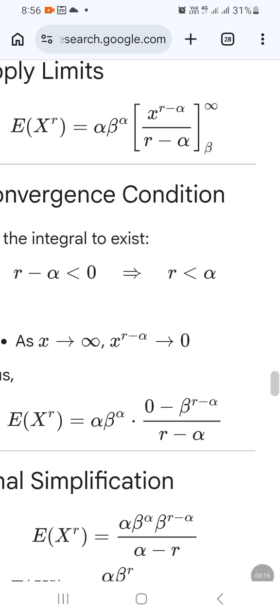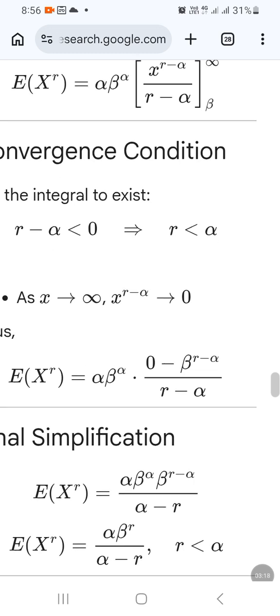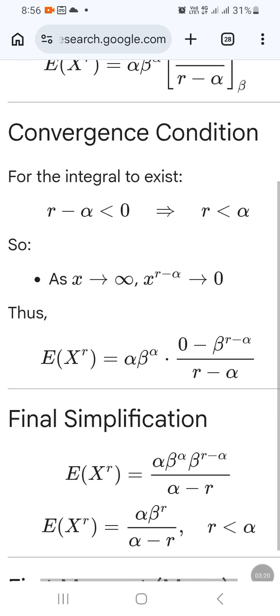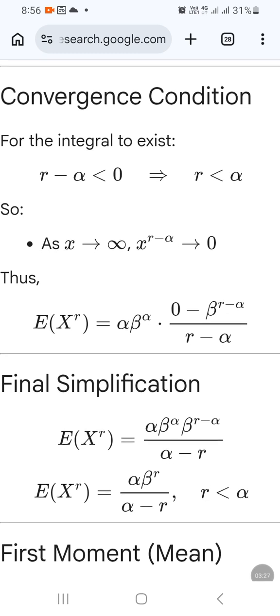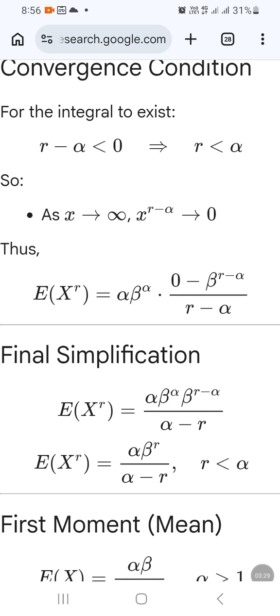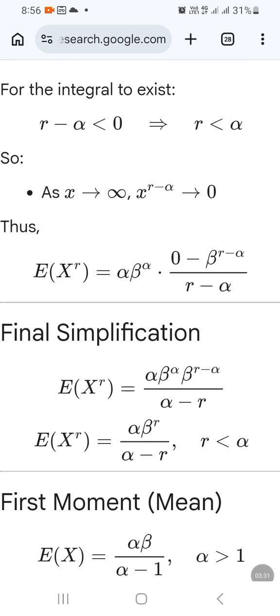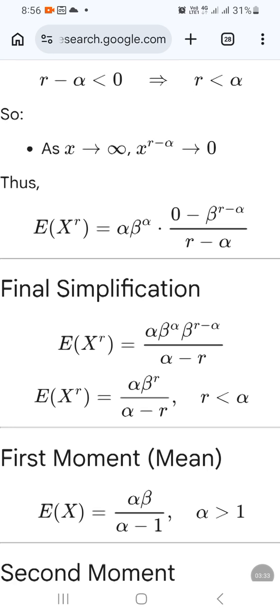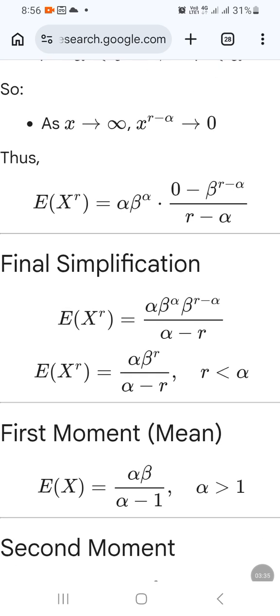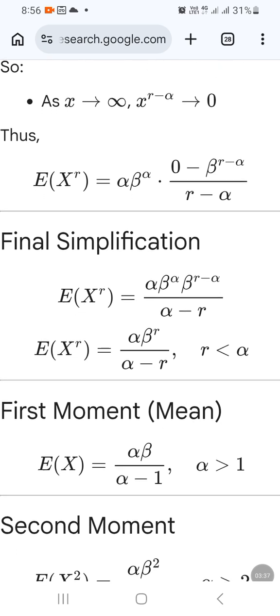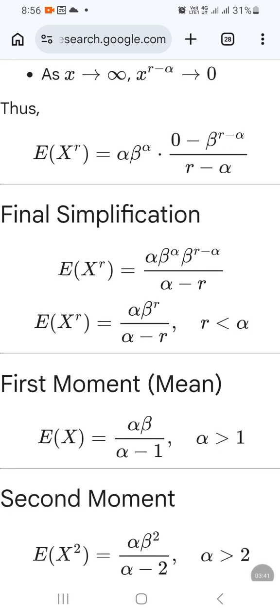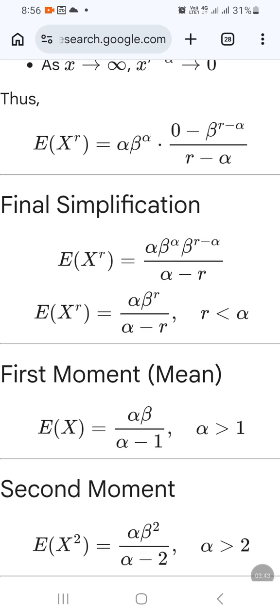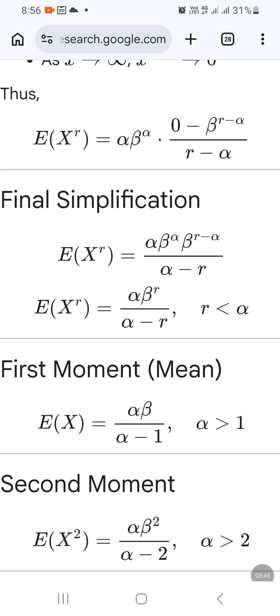Substituting, we get expectation of x raised to r equal to alpha beta raised to alpha times minus beta raised to r minus alpha divided by r minus alpha. Finally we get expectation of x raised to r equal to alpha beta raised to r divided by alpha minus r, where r is less than alpha.